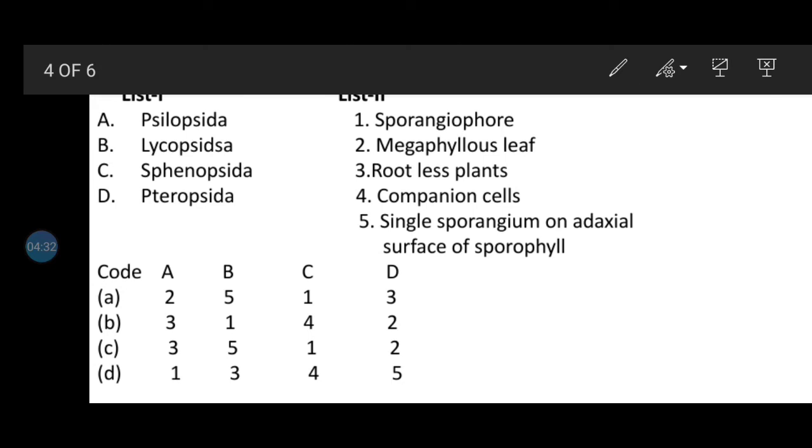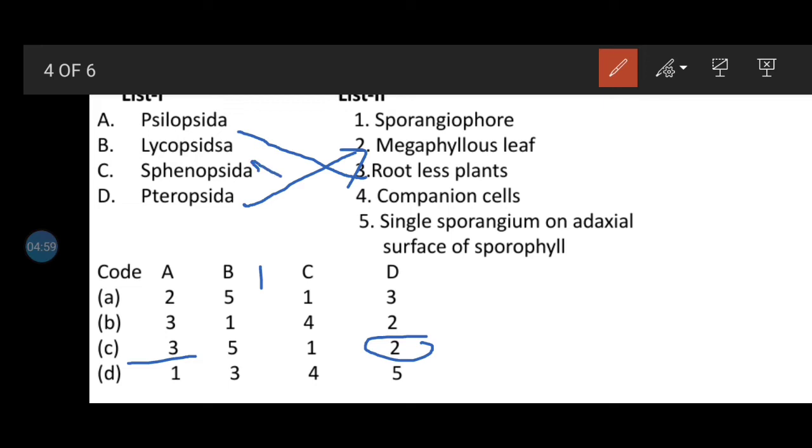If you check the answer, A will be 3, Psilopsida, that is rootless plant, and Pteropsida, that is megaphyllous leaf, means D2. Clear? A3, D2.